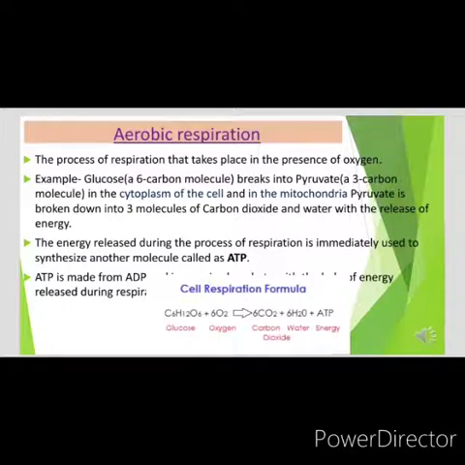ATP is made from ADP. ATP, the full form is adenosine triphosphate, and the full form of ADP is adenosine diphosphate. So ATP is made from ADP and inorganic phosphate with the help of energy released during respiration.